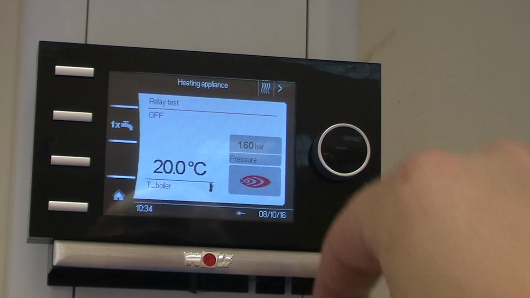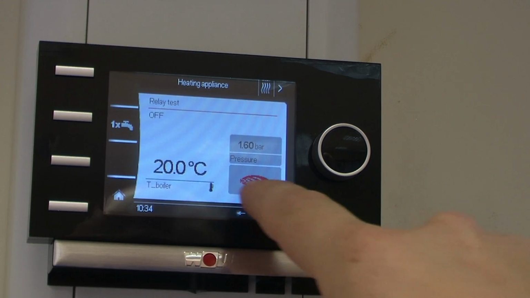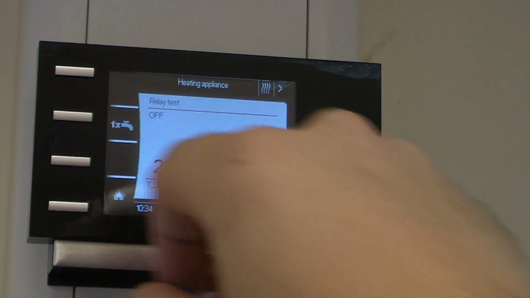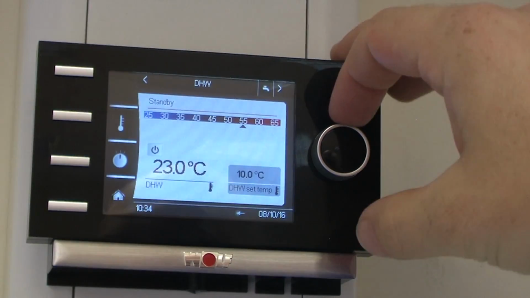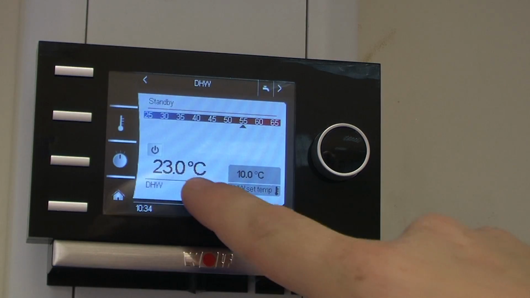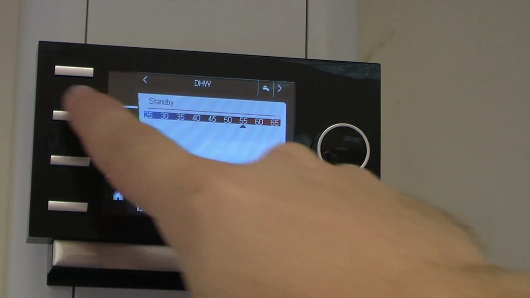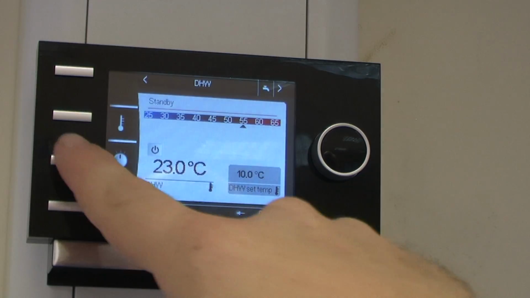So this is our home page showing time and date, temperature of the boiler, modulation level of the burner when the burner is running, system pressure, and a 1x hour reheat for hot water. Turn the scroll button to the right once. We have direct hot water temperature in the cylinder, set point of the direct hot water temperature, which we can change here. Press the scroll button to enter once you have it changed.